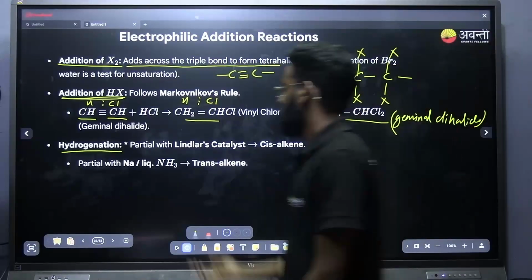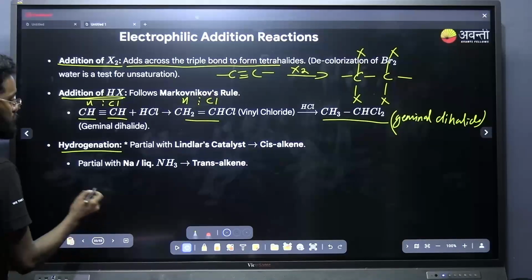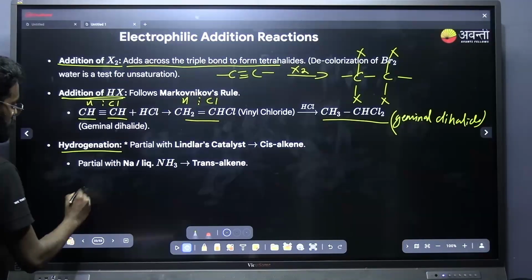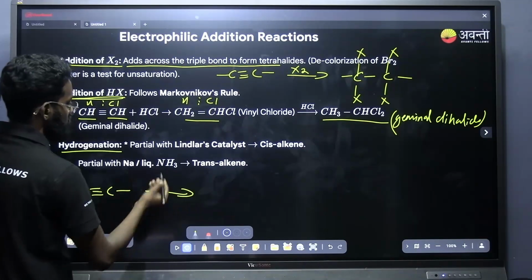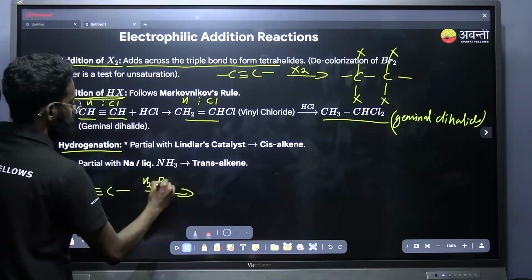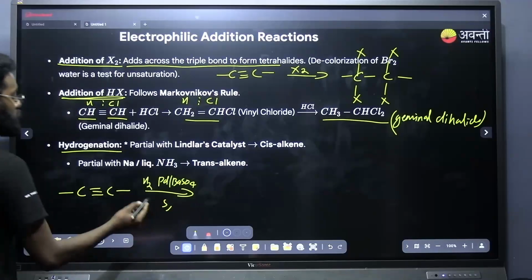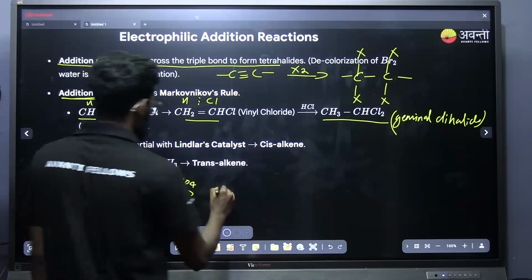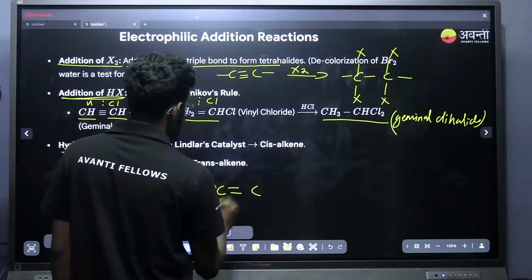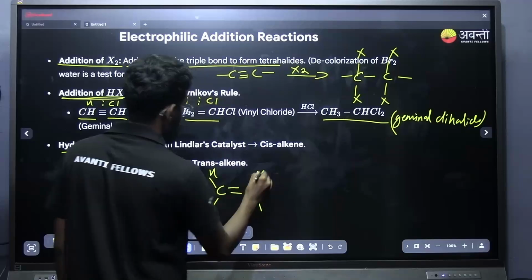Now the last one you already know, right? Hydrogenation, that is partial hydrogenation with the Lindlar catalyst. C triple bond C, we have already discussed this one. If I am treating with H2 in presence of Pd/BaSO4 and in presence of sulfur or quinoline, which is the poison, what will I get? This will be breaking and hydrogen will be adding. I will be getting a cis alkene.